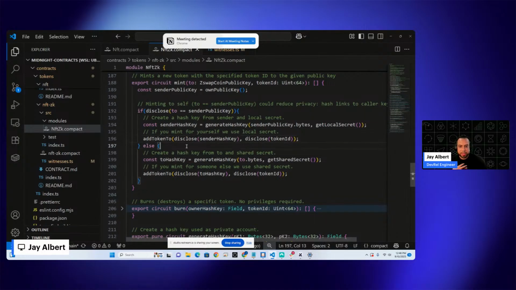Now, if it's someone else's account, we would want to get a shared secret that they provided to us, right? So we're taking our shared secret, and then we're taking that person's public key, and then we're hashing those two things. And so we know that it's a hash key of the person we're going to send the asset to once they mint. And then we follow the same process. We have to add them to the mapping that's identifying the token owners. So we call the same function, we pass in the hash key and the token ID. So that's essentially how you read and write using zk information.